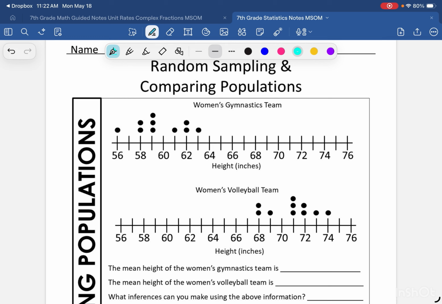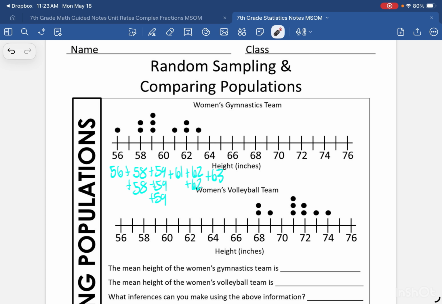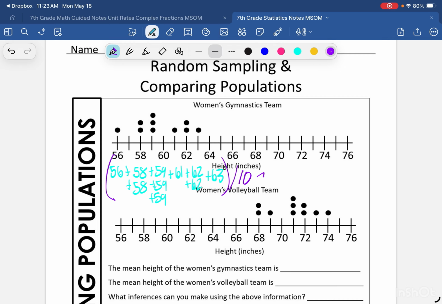So I'm going to sum 56 plus 58 plus 58 plus 59 plus 59 plus 59 plus 61 plus 62 plus 62 and plus 63. So I'm going to add all of those up and divide by the number of data points, which is 1, 2, 3, 4, 5, 6, 7, 8, 9, 10. So I'm going to divide all of that by 10, and I get about 59.7 inches.